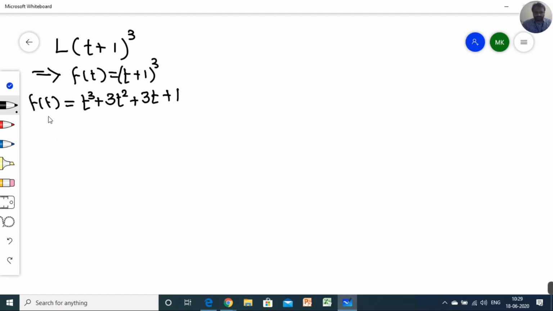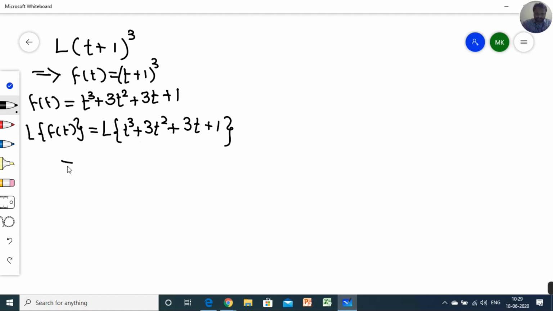Now we have to calculate Laplace. So Laplace of f of t is equal to Laplace of t cube plus 3t square plus 3t plus 1. So Laplace of t cube is what? 3 factorial upon s raised to 4, plus 3 as it is.